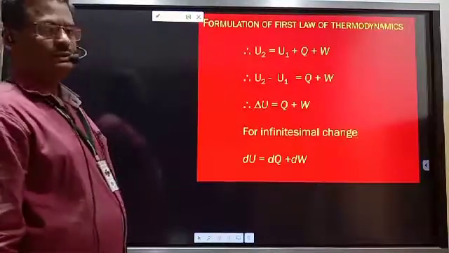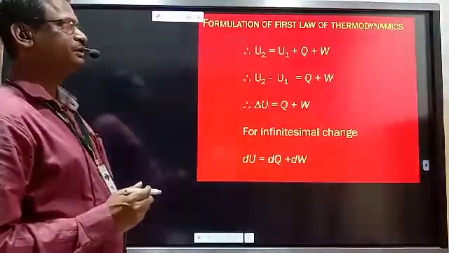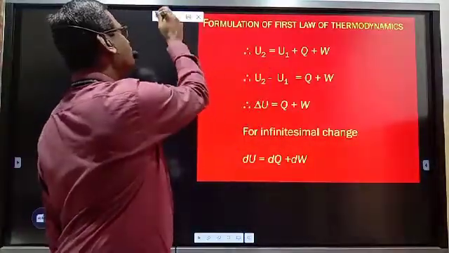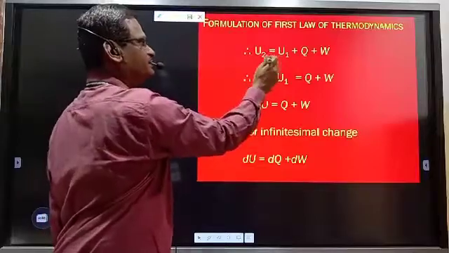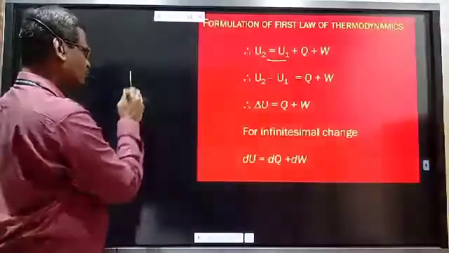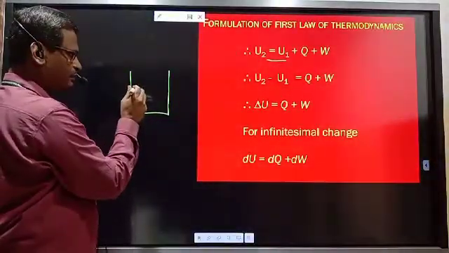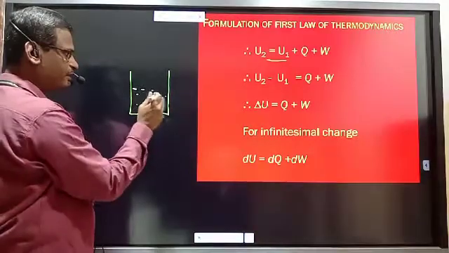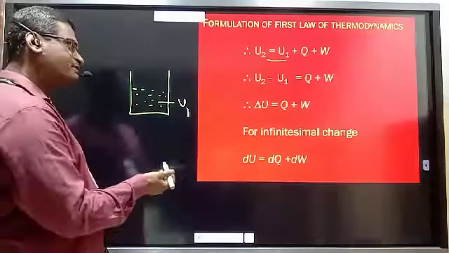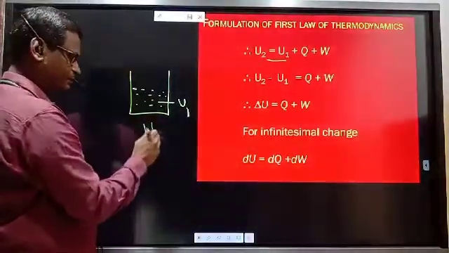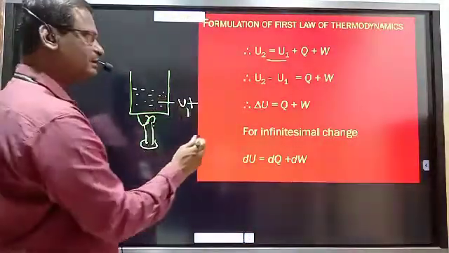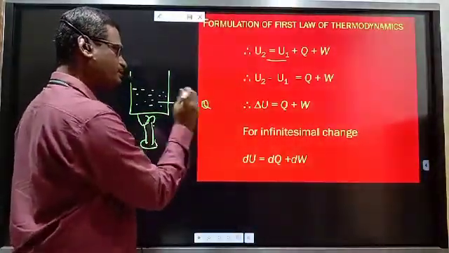Suppose the system has initial internal energy U1. Suppose we have this system and it has a certain quantity of internal energy equal to U1. Whenever this system is heated, what happens? Due to heating, its energy is increased, means plus Q, heat is absorbed.